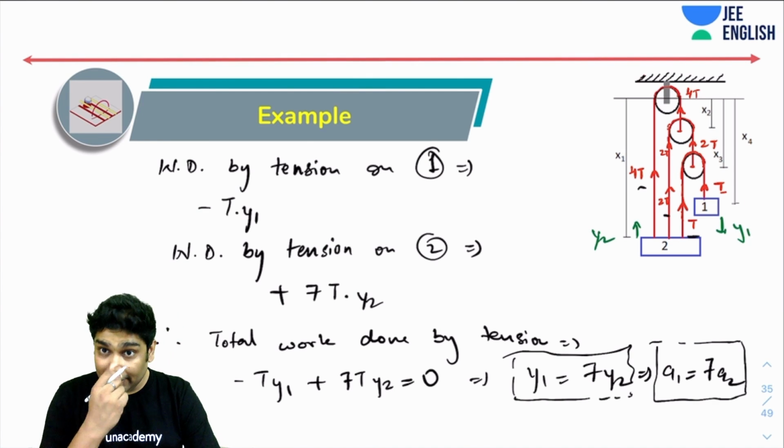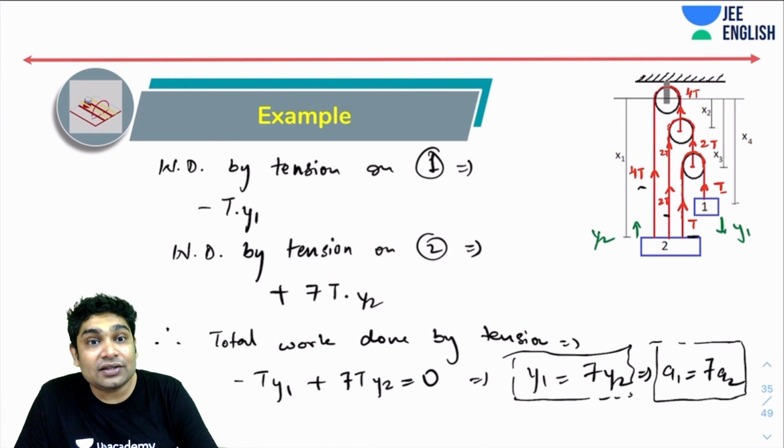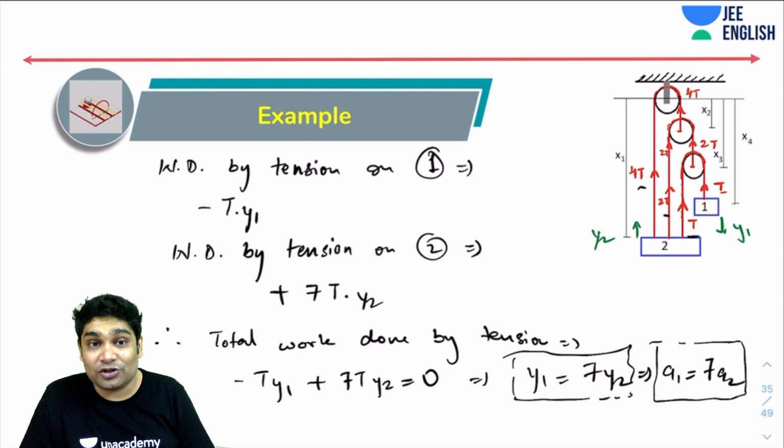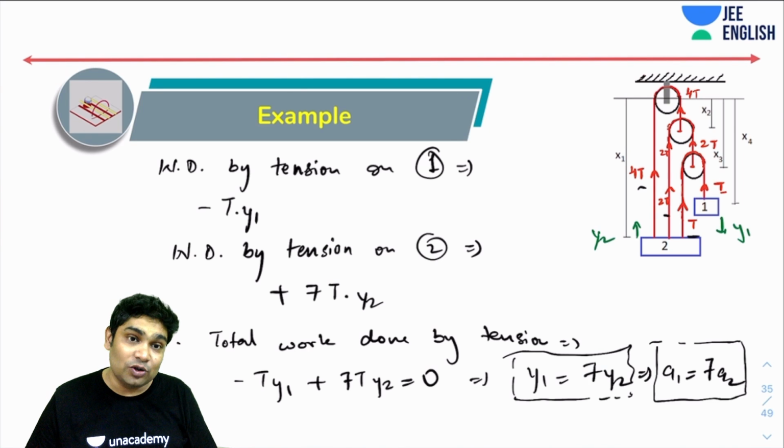They are telling me that 1 and 2 cannot just have any accelerations. If, let's say, 1 has an acceleration of 1 meter per second squared, then 2 has to have an acceleration of 7 meters per second squared only. Their accelerations are interlinked, they are constrained or restricted to have such values only.